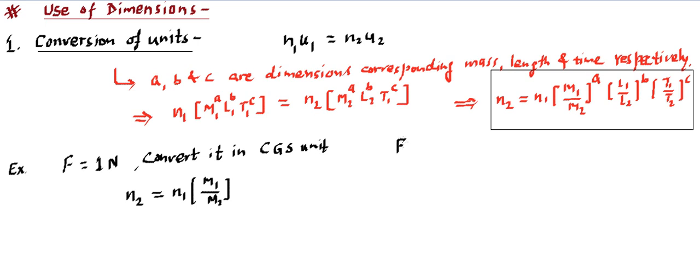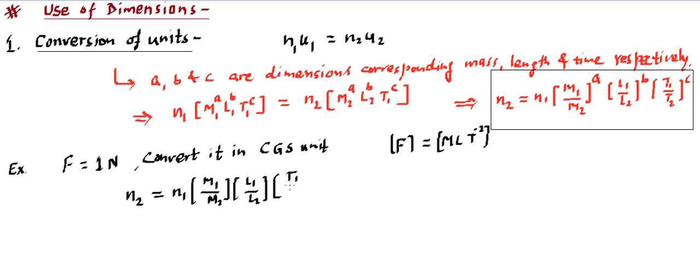If you remember the table we just finished, the dimensional formula of force came out to be M L T raised to power minus 2. From here we identify A, B and C. A is 1, so this will have 1 as power. Then we write L1 upon L2. B is again 1, so we have 1 as the power.